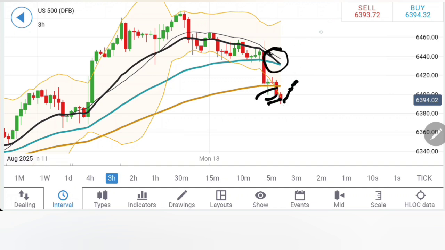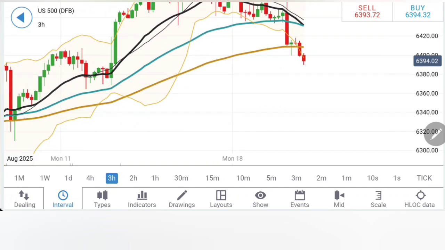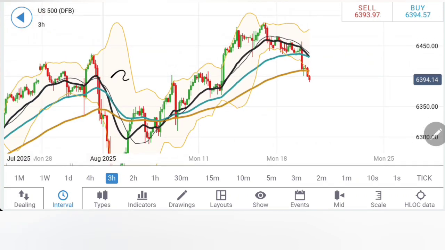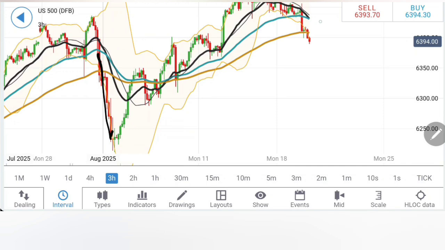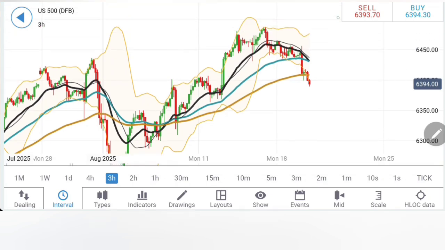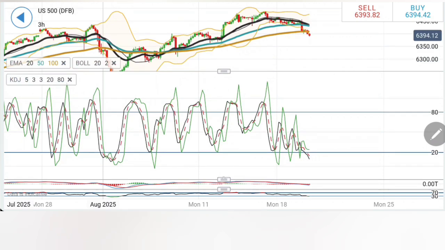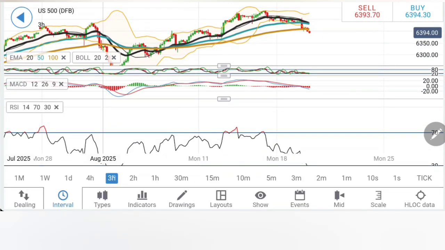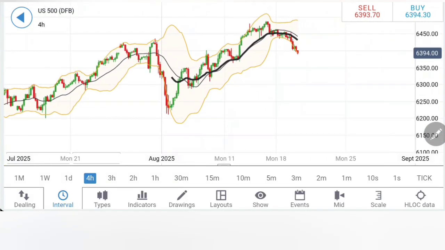Now, on the 3-hour chart, the convergence here in the moving averages is a bearish sign. Look at the last crossover, and it was the same. After staying bullish, we saw this crossover, and it was followed by a greater drop here. Now, this could replicate here. Let's wait for this. Though stochastic, MACD, RSI, things are getting oversold here as well.